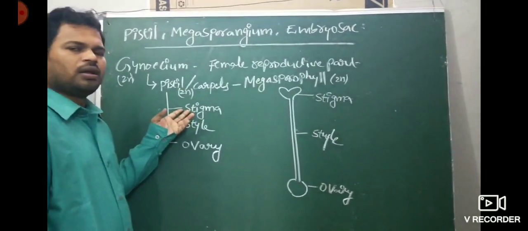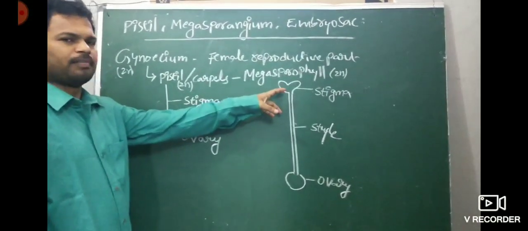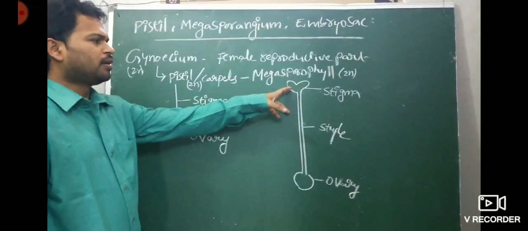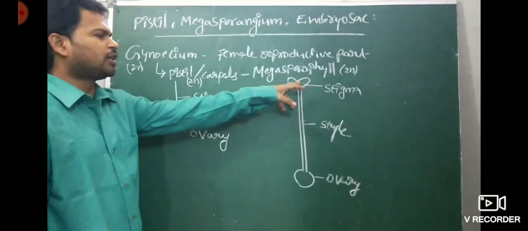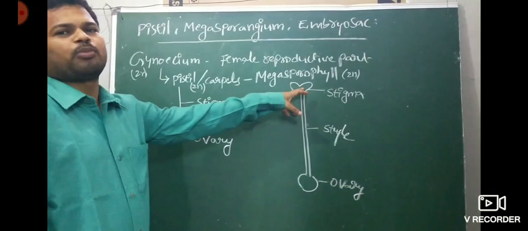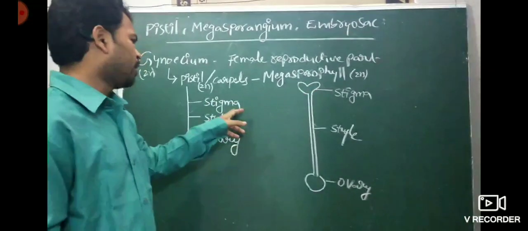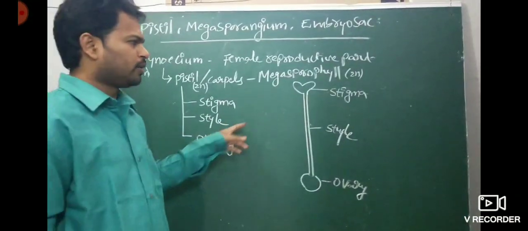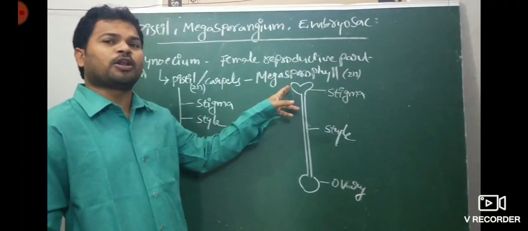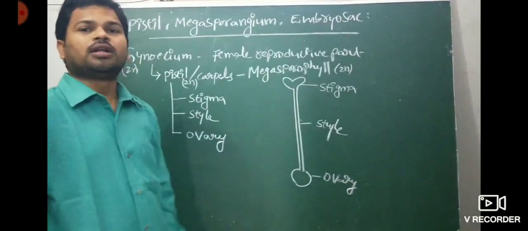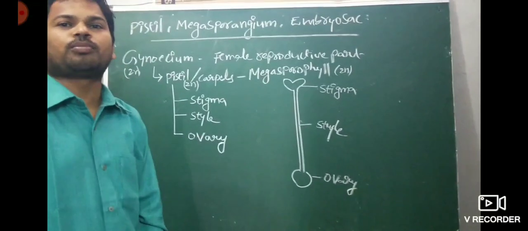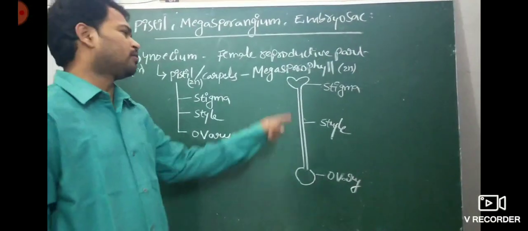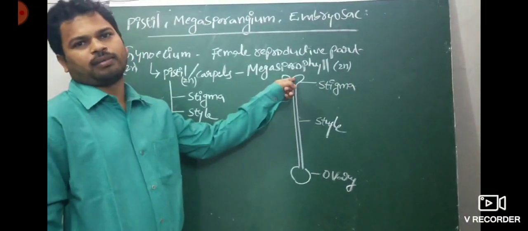Stigma is the platform for pollen grains. This is the stigma, where pollen grains are received in the pistil. Stigma is 2n, style is 2n, ovary is also 2n. The stigma not only receives the pollen grains, but the pollen grains also germinate and develop into the pollen tube. The pollen tube is initiated at the stigma.